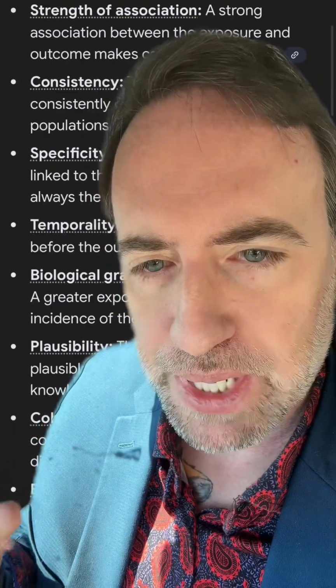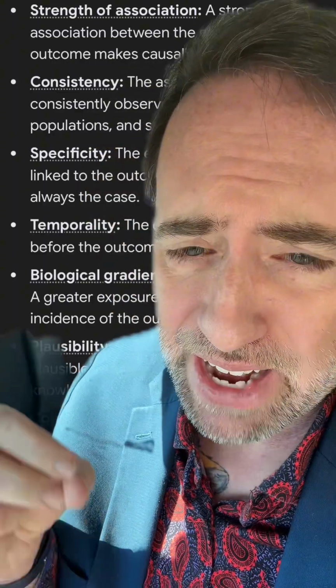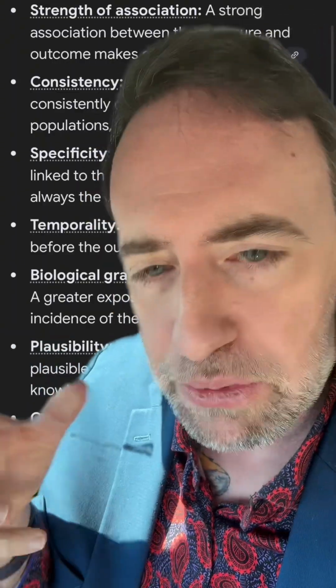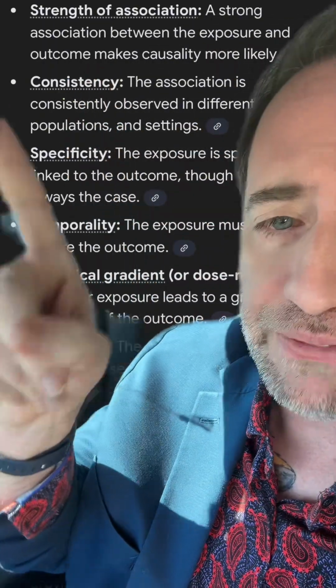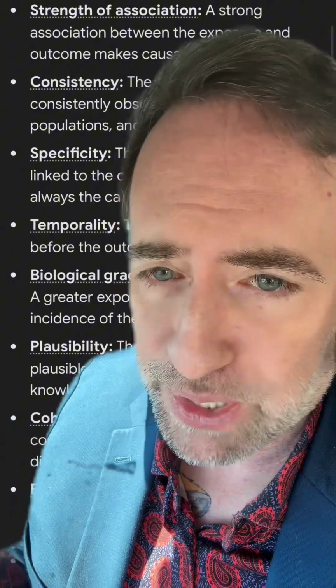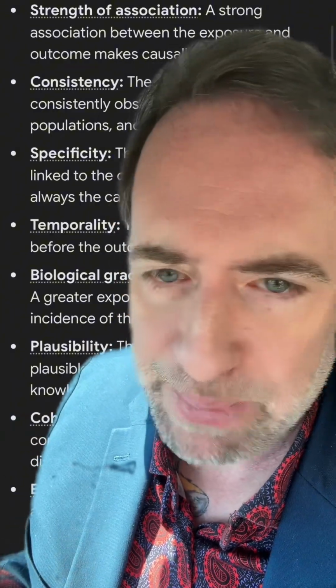And the first thing you'll notice is that the two things have to be correlated together. You can't claim causality unless you have an association between one variable and the other. Because if one variable is not associated with the other, you can't make the claim that one causes the other. In other words, correlation is necessary for causation.